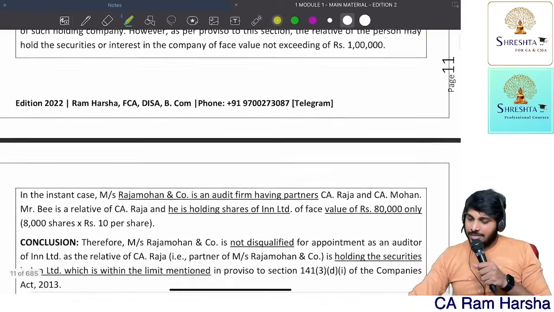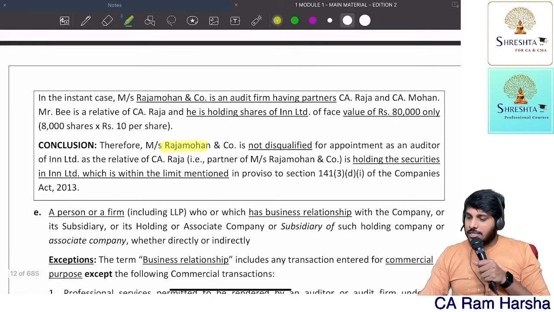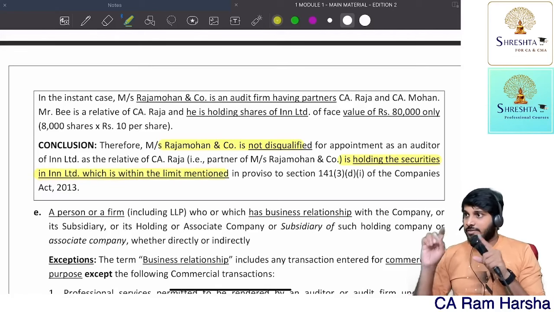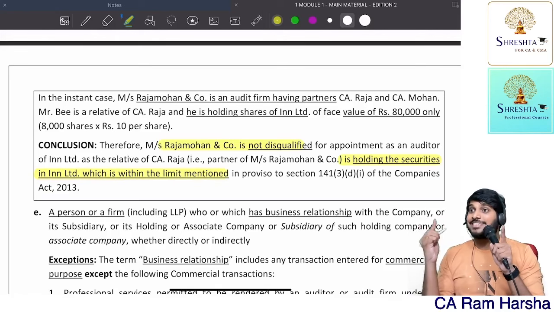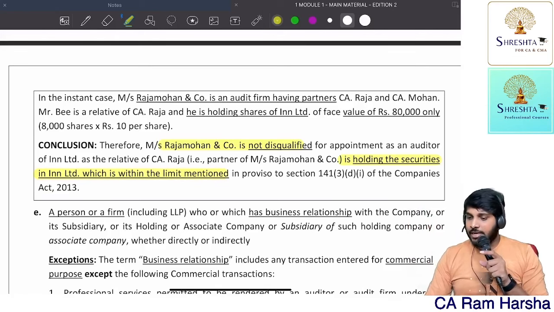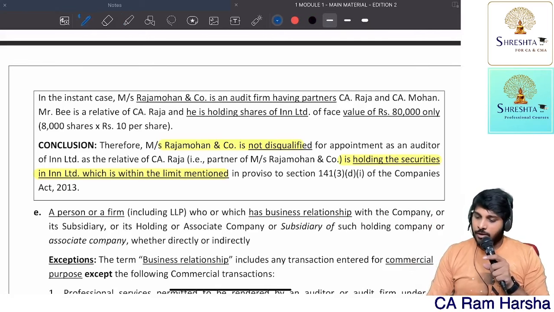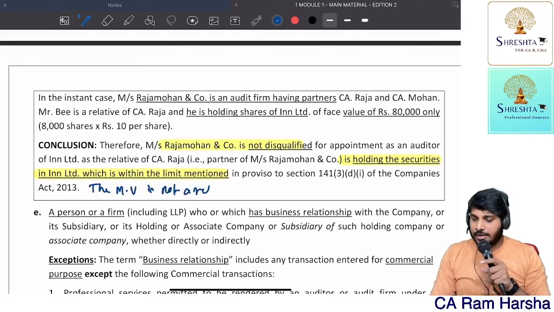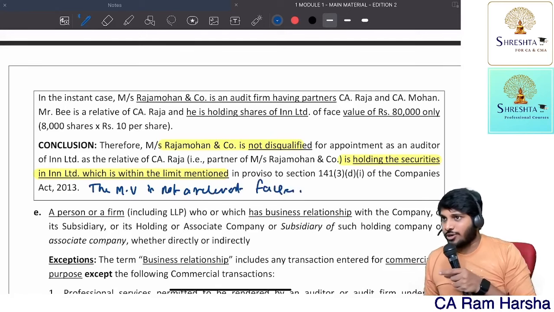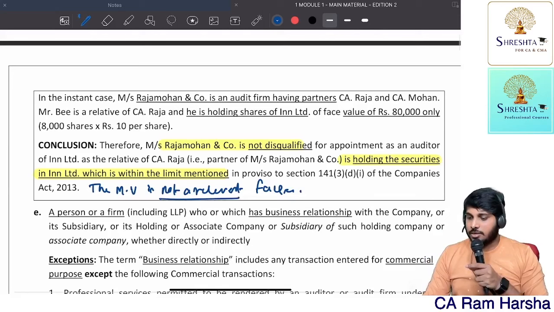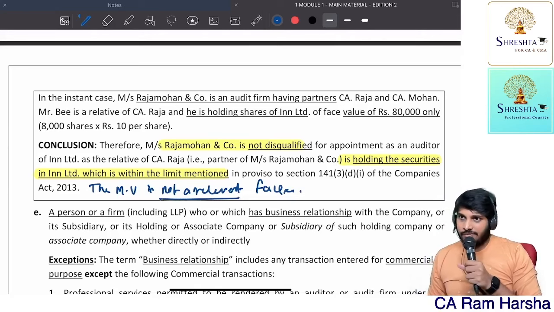In the given case, Mr. Raja Mohan is not disqualified because he is holding securities within the limits mentioned, within brackets, face value not exceeding 1 lakh. And here you should write an extra point if possible. The market value is not a relevant factor. You can write this point also. You can even mention that market value is not a relevant factor.